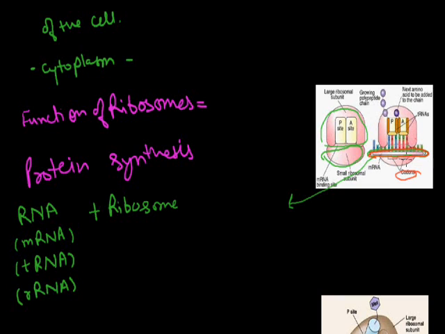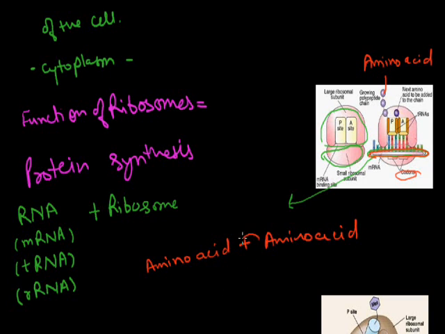are responsible for bonding of amino acids. These are the amino acids. These amino acids are bonded with the help of these ribosomal units. One amino acid is bonded with another amino acid by a bond we call the peptide bond. This is the bonding situation between two amino acids. This bond is known as the peptide bond, because proteins are polypeptide chains.